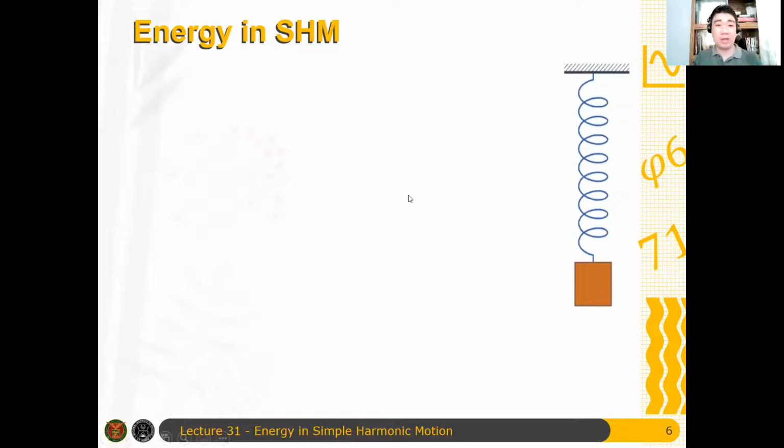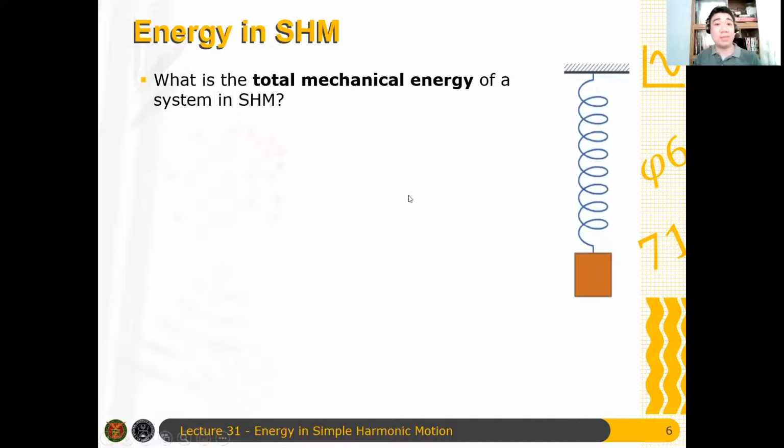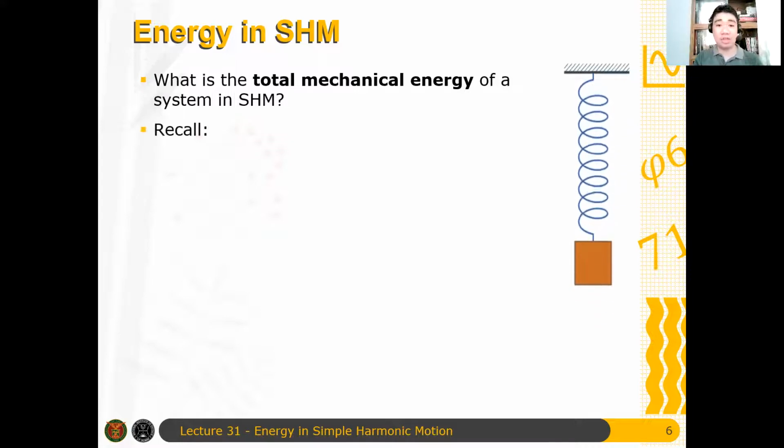So the main question that we have here is: what's the total mechanical energy for a system in simple harmonic motion? Observe that for a spring-mass system, the only force acting on the mass is the spring force. Therefore, all the energies considered here do not have dissipation, and hence mechanical energy is conserved. In fact, when you calculate the mechanical energy, it's just the sum of the kinetic energy.